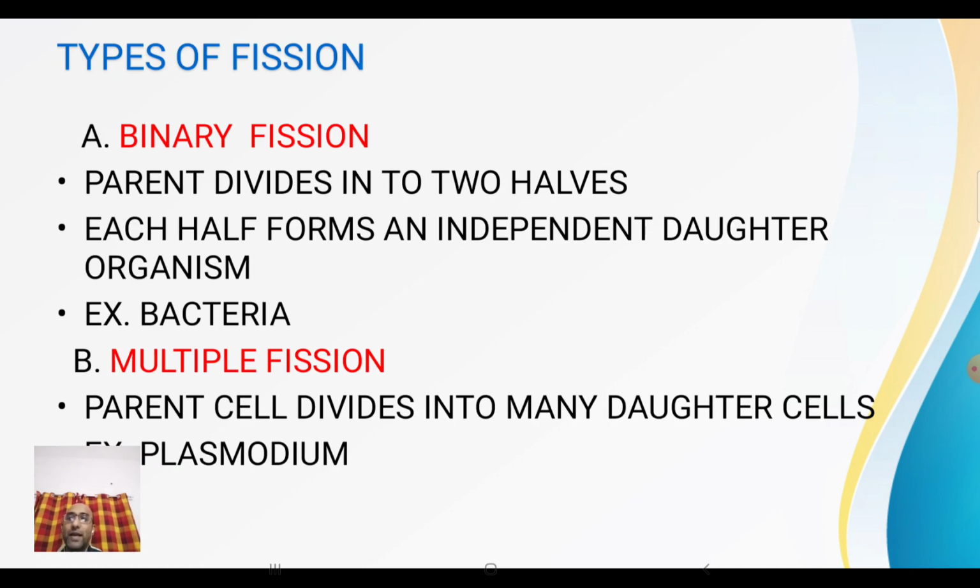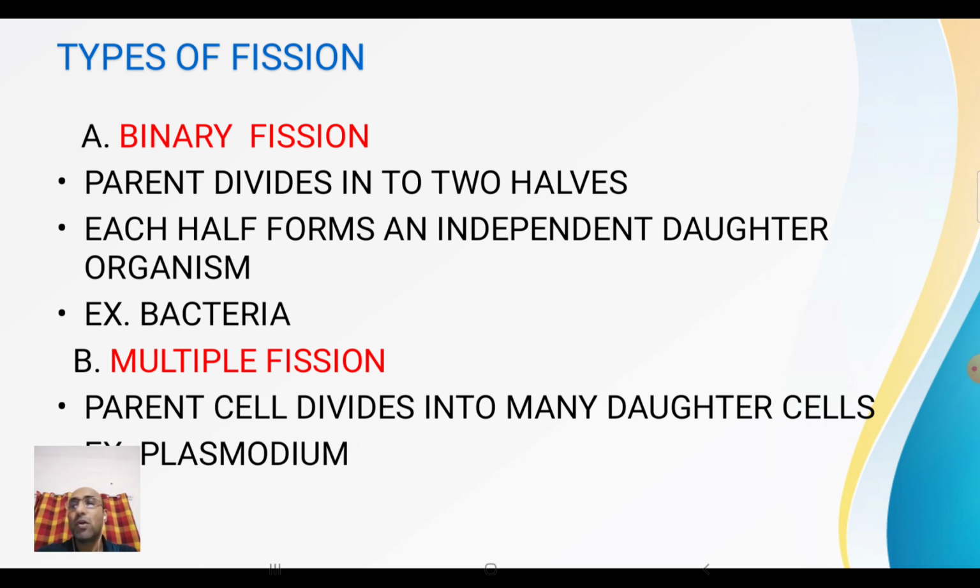Types of fission. Fission can be of two types: binary fission and multiple fission. As far as binary fission is concerned, binary means two. So here the parent body divides into two halves, and each half forms an independent daughter organism, and it is found as far as bacteria are concerned.